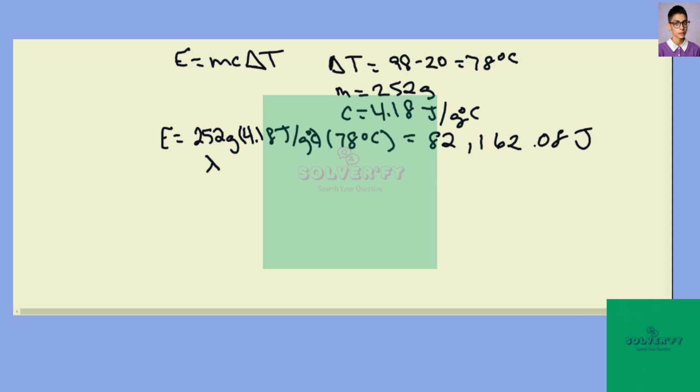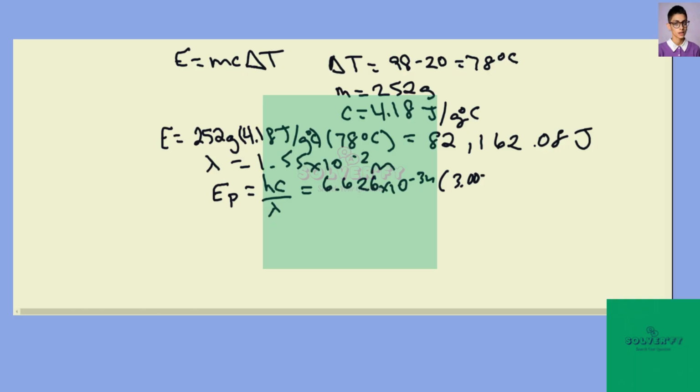And then we know our wavelength is 1.55 times 10 to the minus 2 meters. So first we can call this EP, energy of the photon, to be hc over lambda. So that's the same as 6.626 times 10 to the minus 34 times 3 times 10 to the 8th over our wavelength, which is 1.55 times 10 to the minus 2 meters.